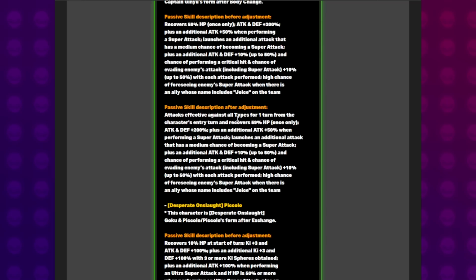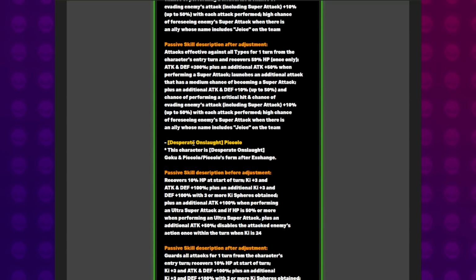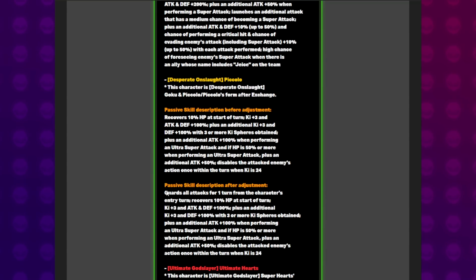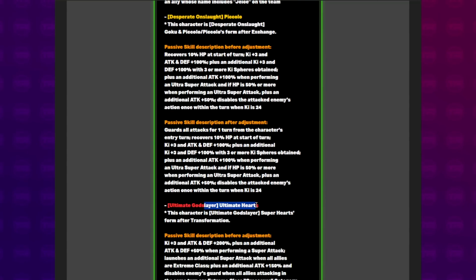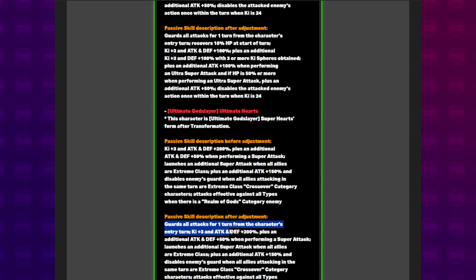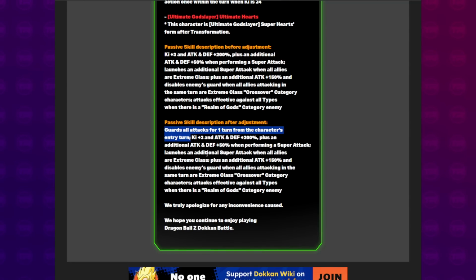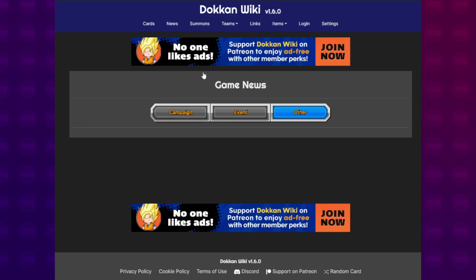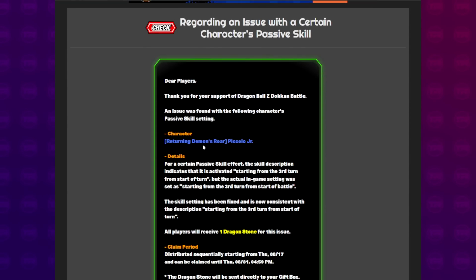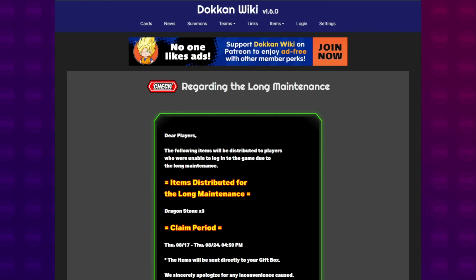So AGL Goku Ginyu now has attacks effective against all types for 1 turn after transforming. That wasn't there before. I'm not going to go into too much detail on all of them. Piccolo gets guard after exchanging, and then STR Hearts gets guard after transforming. So if you want to look further at what's going on in here, if there's any other changes, check it out. Read the news in game. But yeah, they changed those. They also changed the passive for the AGL Piccolo Jr. The passive didn't quite line up with what it's supposed to do, so we got a stone for that. We got stones for extended maintenance, so of course.